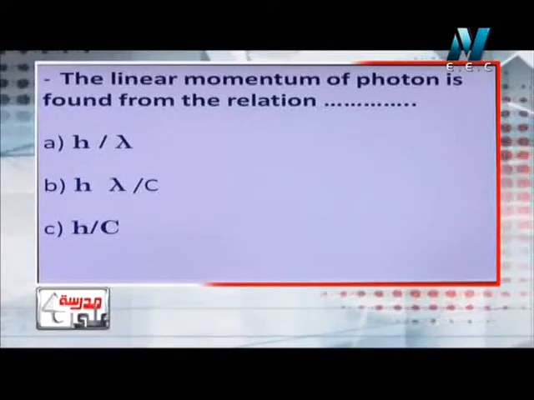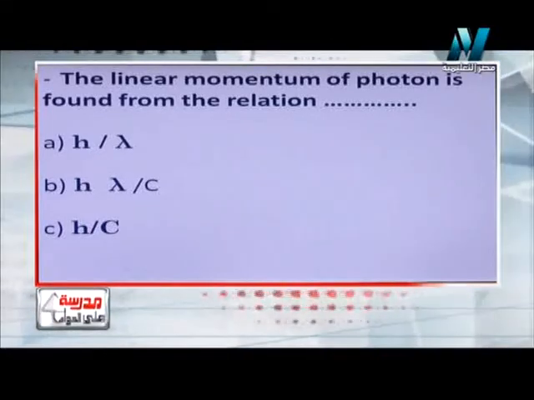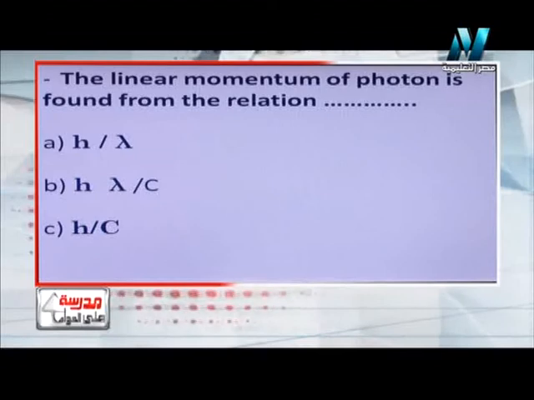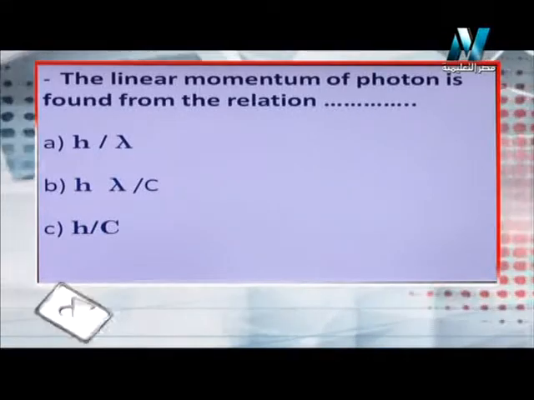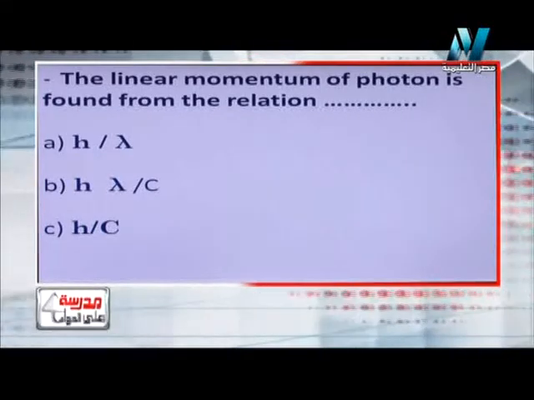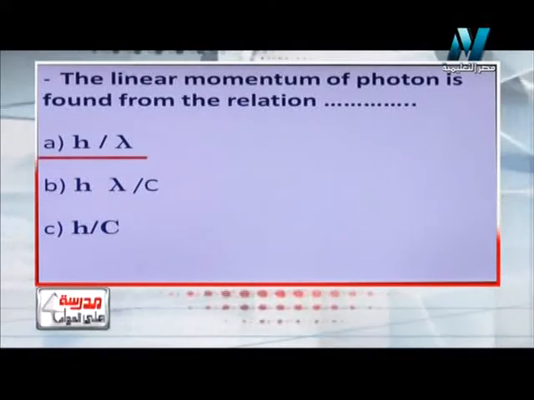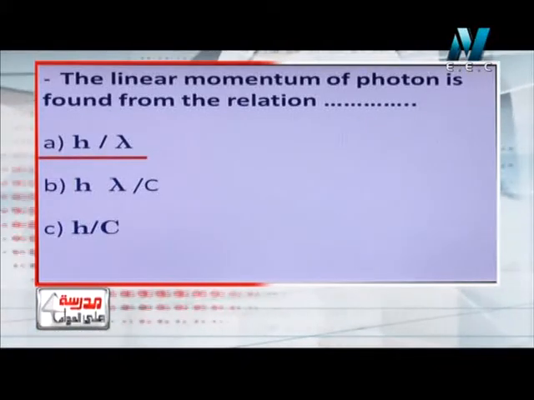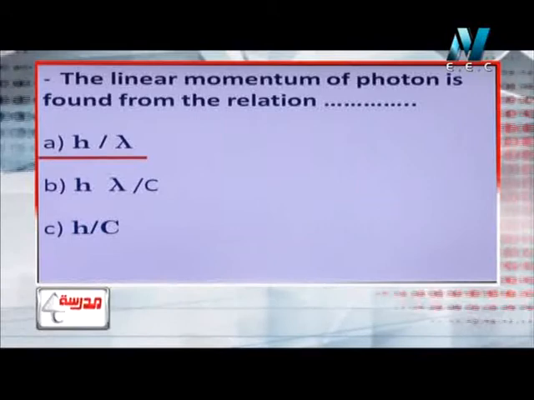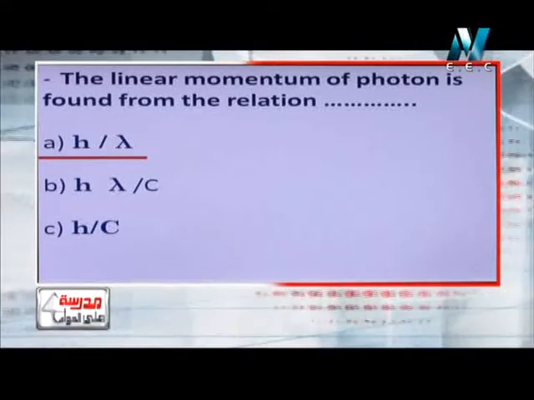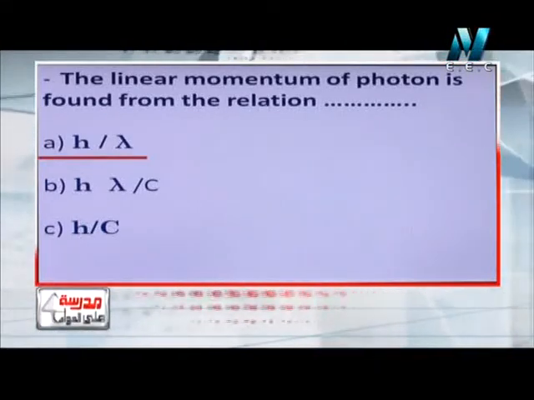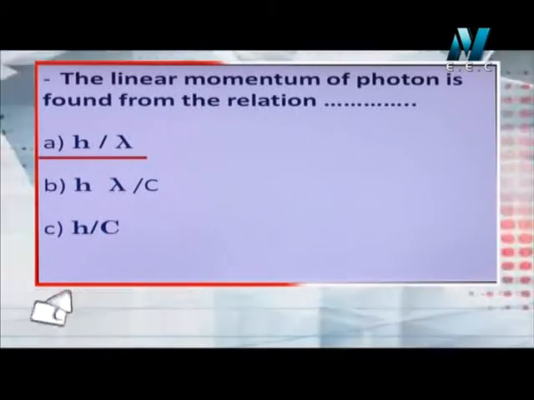The other point is the linear momentum of any photon, which is found from a relation. He wants the linear momentum, so it will be answer number A. The linear momentum results from dividing Planck's constant by the wavelength. What do you think the name of this relation is? This relation is called the de Broglie relation, and this is a very important relation.